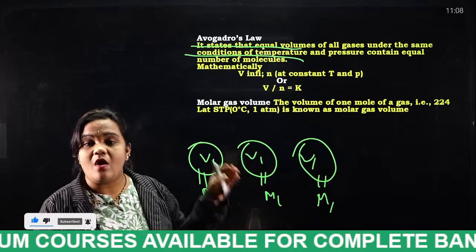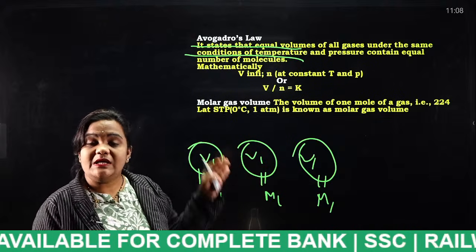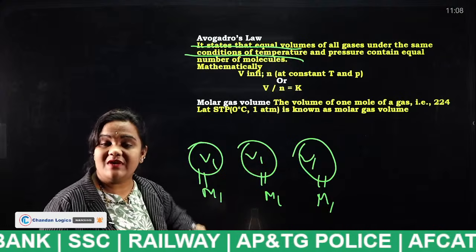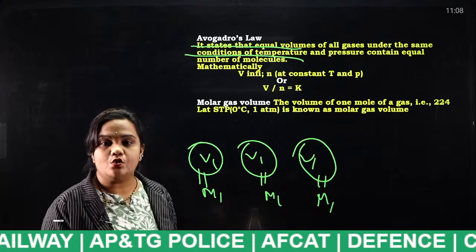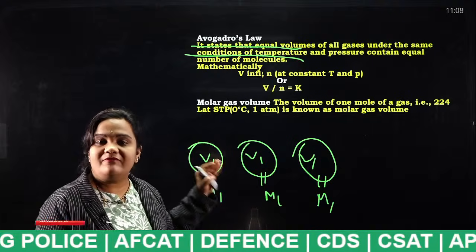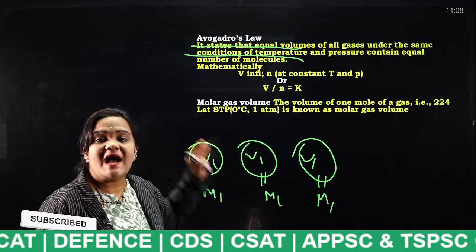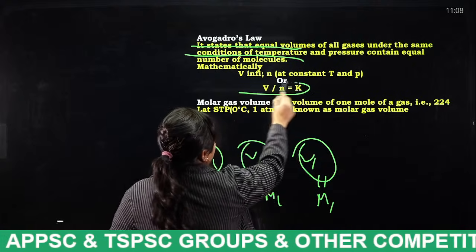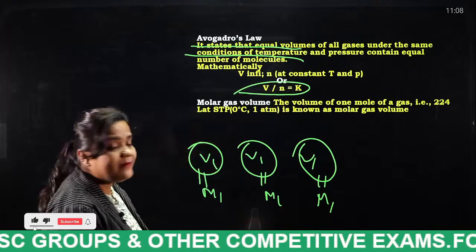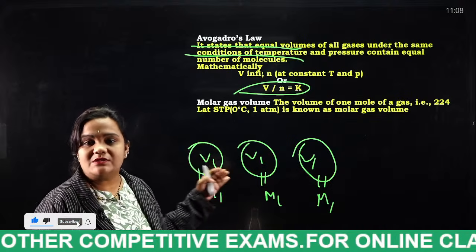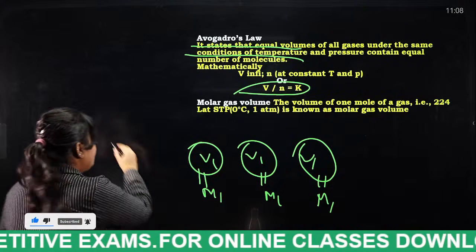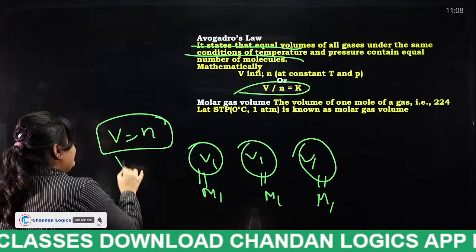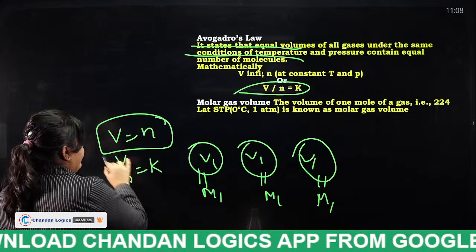Equal volumes of all the gases at constant temperature and pressure will have an equal number of molecules, and that particular law is known as what, students? Avogadro's law. Mathematically, V by N is equal to K. Nothing but volume by number of molecules will be constant. V is proportional to N. How can we write this? V by N is equal to K.